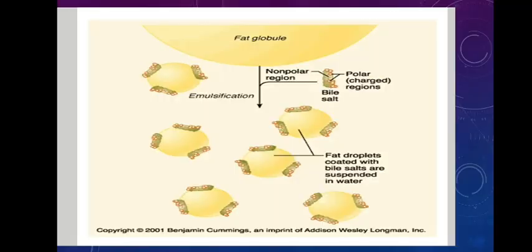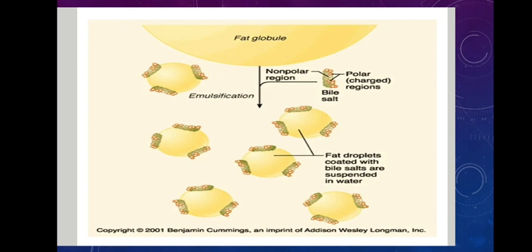Similarly, in our body also, the food that we have eaten contains lipid. These lipid droplets will be broken down into small droplets with the help of bile salts, and this process of converting large fat globules into small droplets is called emulsification of fat, and the product formed is called emulsified fat.